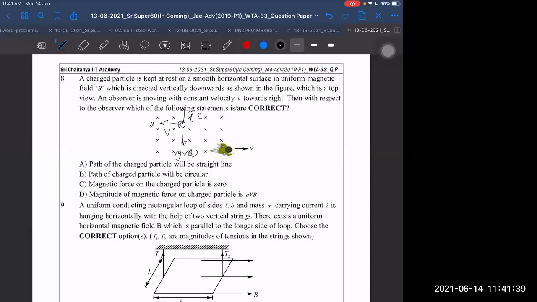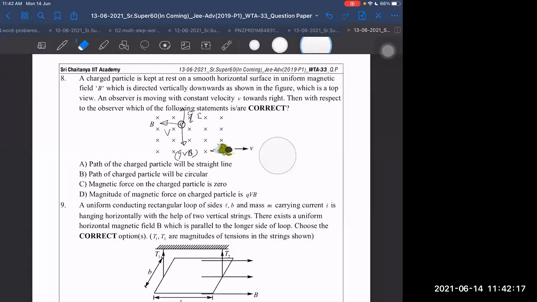Sir, why are we taking an electric field in other frames? Whenever we go to some other frame, we consider the electric field to balance the Lorentz force. The net Lorentz force should remain 0. If it is 0 in one frame, it will be 0 in another frame. If it is 2 Newton in one frame, it will remain 2 Newton in all the inertial frames. For frames moving with constant velocity with respect to the initial frame, the Lorentz force will not change, it will remain the same only.